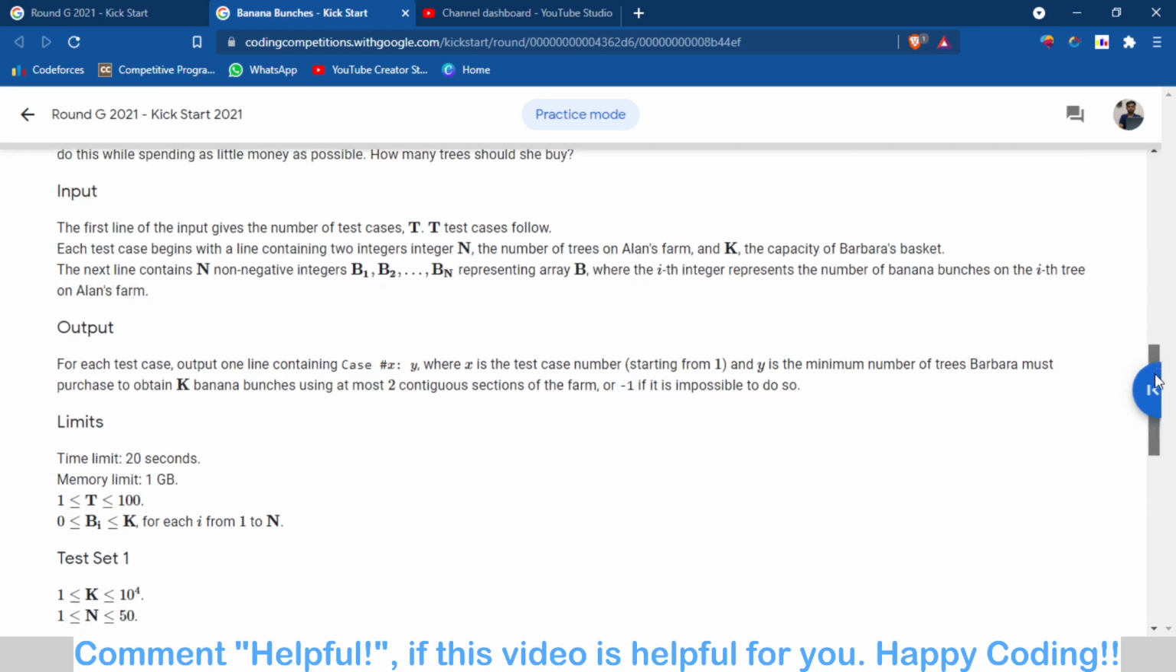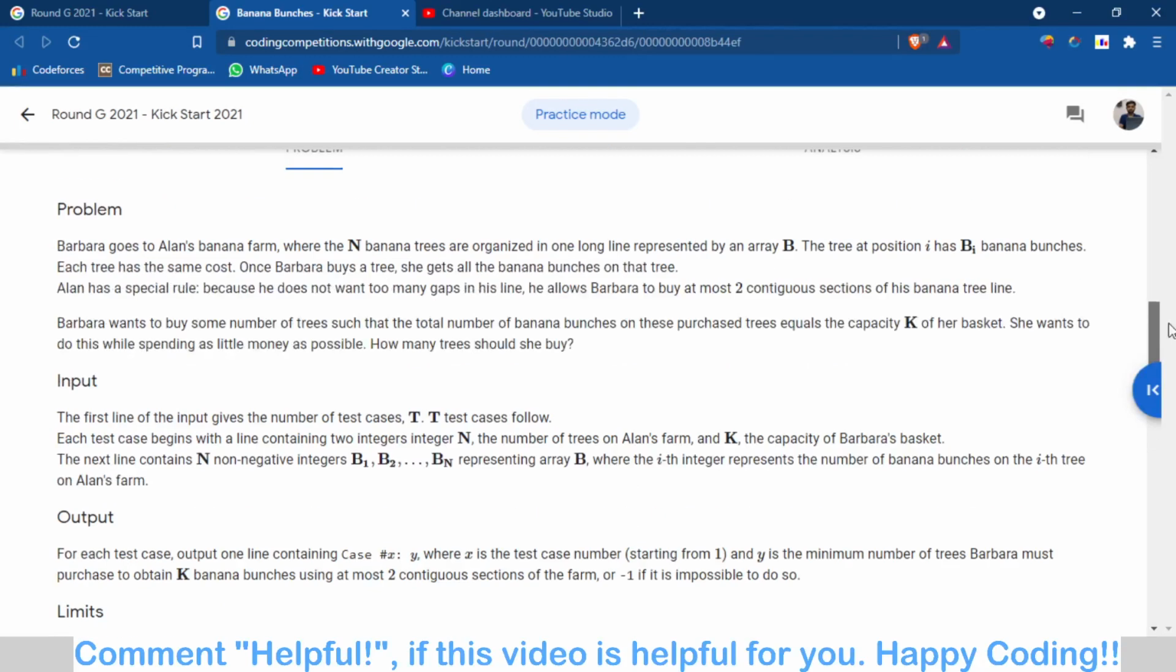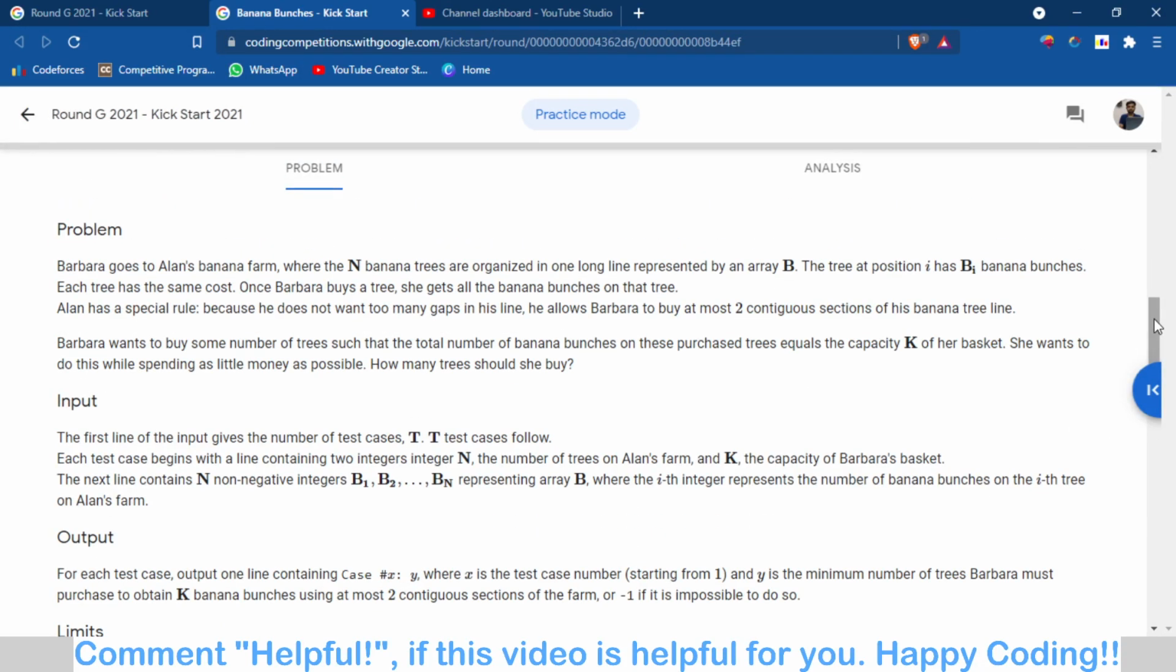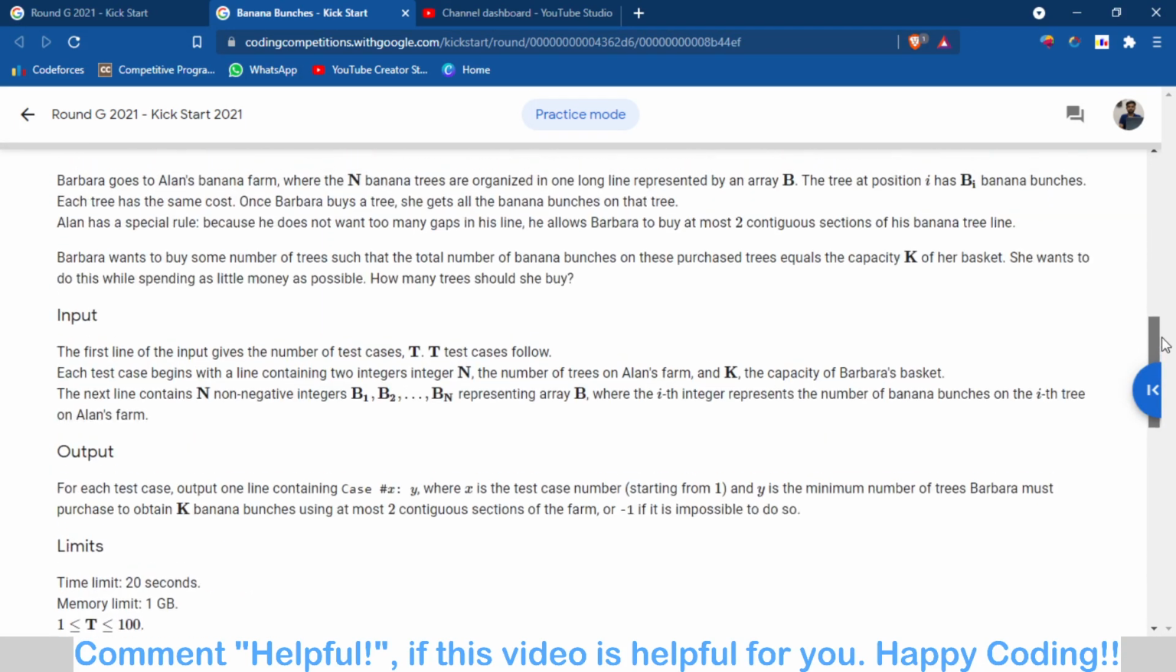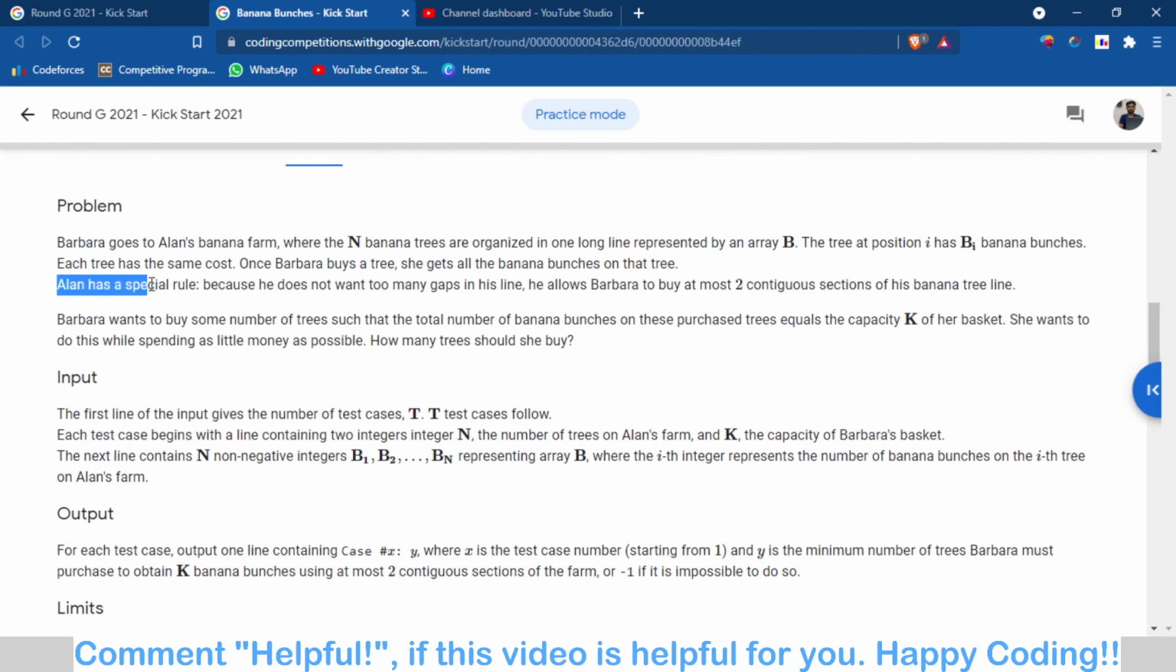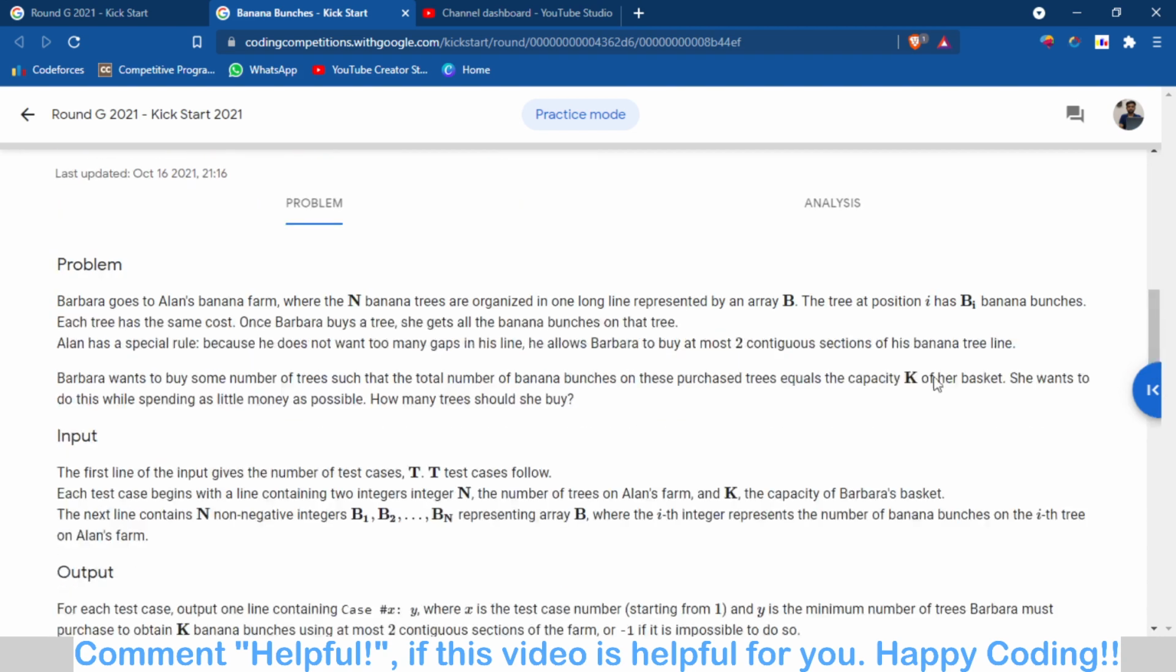One more thing: Alan has a special rule, because he does not want many gaps in his line, so he allows Barbara to buy at most two contiguous sections. There is a line of trees, and Barbara can buy from at most two contiguous sections. Let's understand this on the whiteboard.